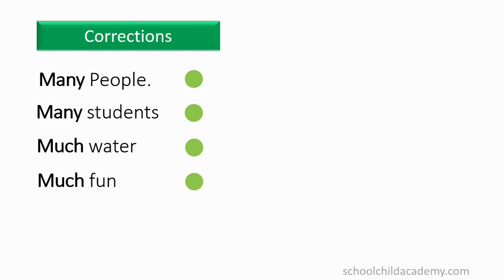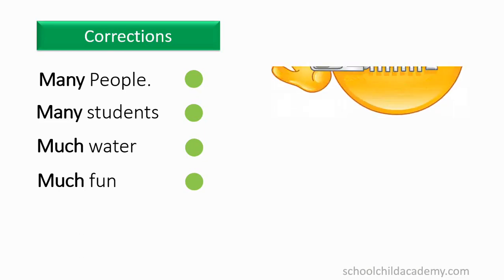This is because people and students are countable nouns, so we used many for them. And water and fun are uncountable nouns, so we used much for them. Never use many for an uncountable noun, and never use much for a countable noun. That is a grammatical taboo.